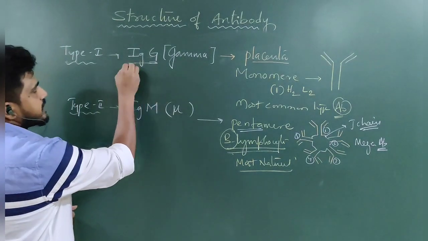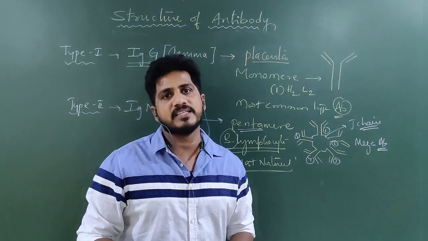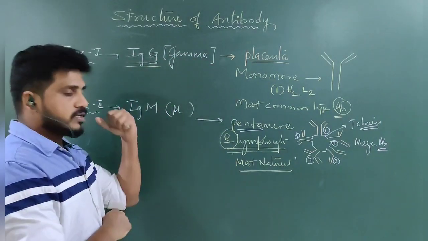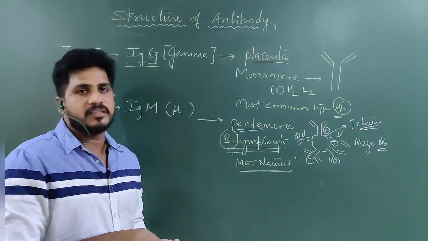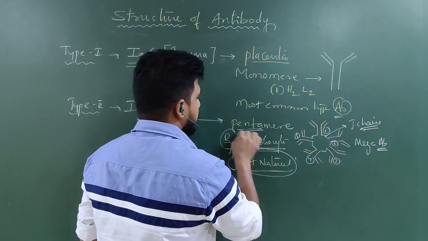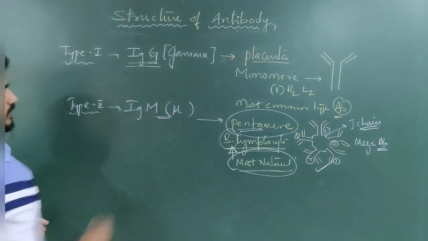Whereas IgG, immunoglobulin G, is also natural, but it comes from our mother's placenta. It is not prepared in our body. Understand? The antibodies that are very natural are those produced in our body, meaning B lymphocytes producing pentamers. They are natural.